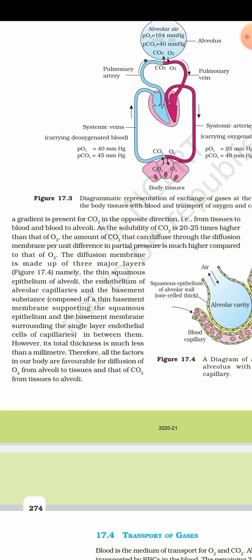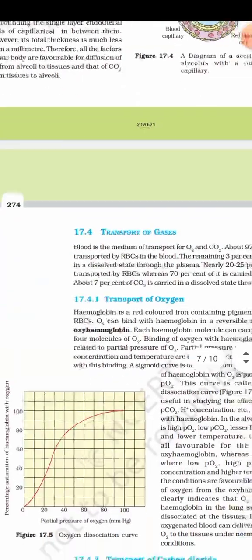However, its total thickness is much less than a millimeter. Therefore, all the factors in our body are favorable for diffusion of O2 from alveolar to tissue, OAT, and that of CO2 from tissue to alveolar, CTA. Now, transport of gases.